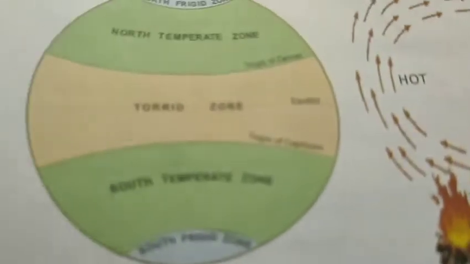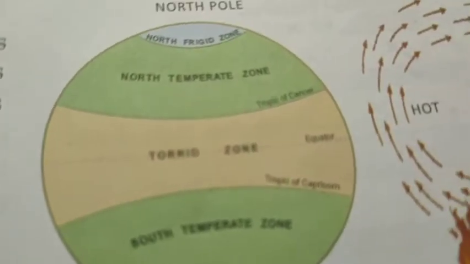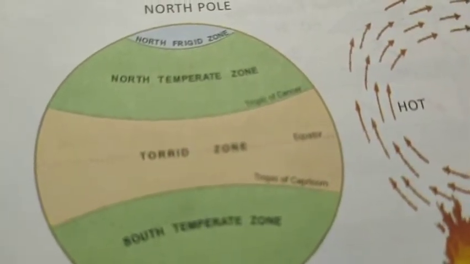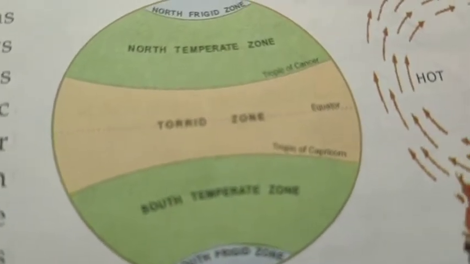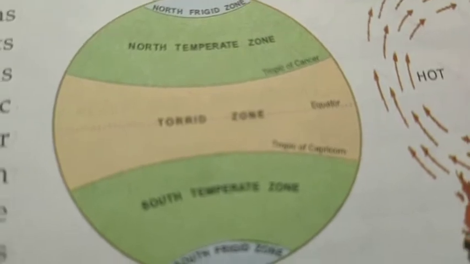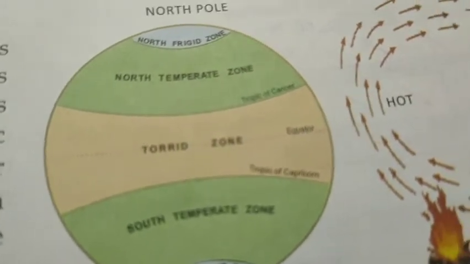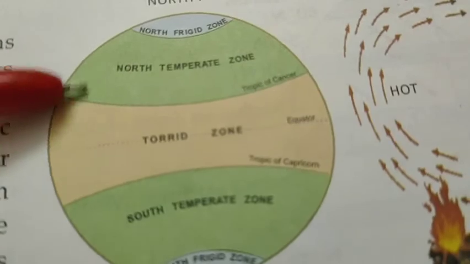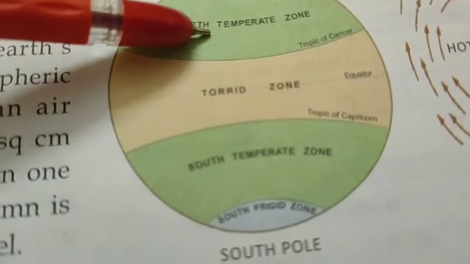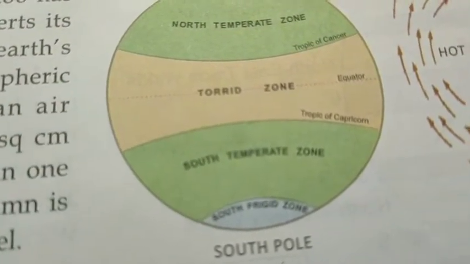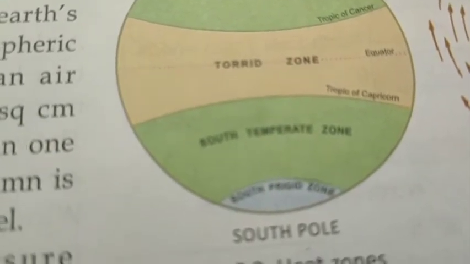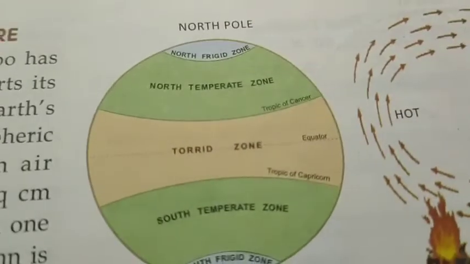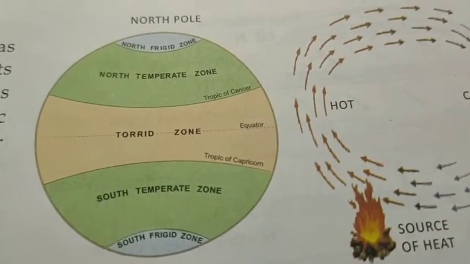Now heat zones. Torrid zone. Torrid zone receives maximum insolation. Sun rays are almost vertical throughout the year. Hottest part of the earth. Temperate zone. This is the torrid zone and this is the temperate zone. Green part, this is the temperate zone. Receives moderate insolation. Region enjoys moderate temperature. Neither too cold nor too hot. It is neither too hot nor too cold.